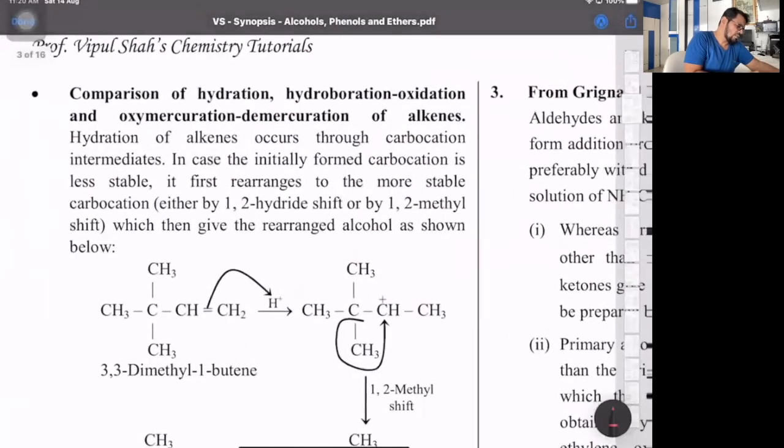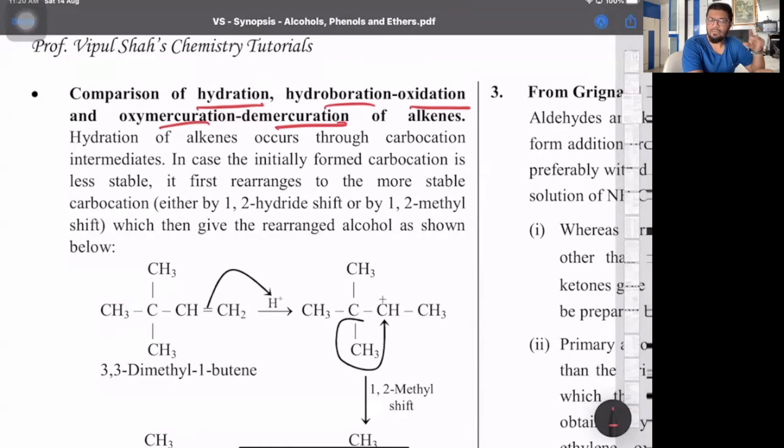Next is basically a comparison of 3 reactions: hydration, hydroboration, oxymercuration. Hydration, to alkenes add water according to M rule. Hydroboration oxidation, to alkenes add water according to anti-M rule. And oxymercuration, demercuration, add water according to M rule. And in hydration the intermediates are carbocation. So whenever carbocations are formed, important, always check. See, Markovnikov is electrophilic addition, where for carbocation stability, we all know carbocation stability can be explained either with hydride shift or with alkyl shift.